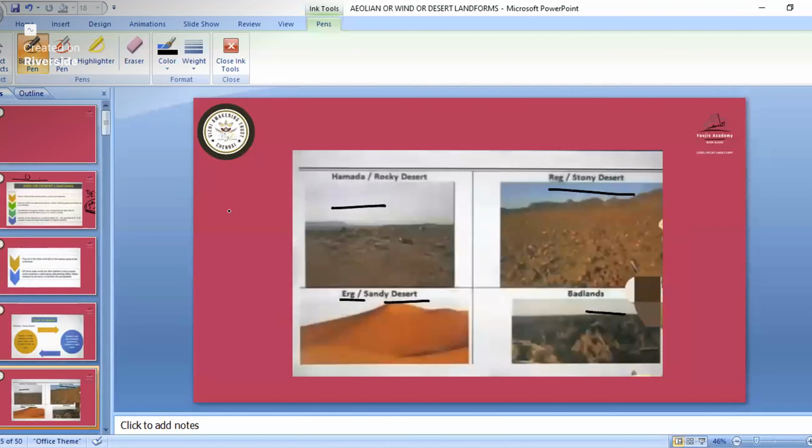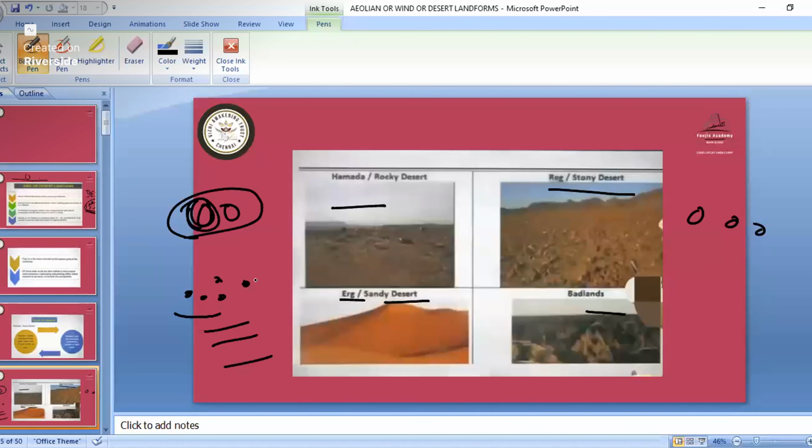So see, hamada is what? Big rock particles will be there in the deserts, big sand particles. So that is known as the rocky desert. And the stony desert is what? Smaller stones will be there, with a rough surface. So that is known as the reg or stony desert. Then we have the erg desert. Smaller grain-type sand will be there, and it will form layers. If you see that area, that is the erg or sandy desert.